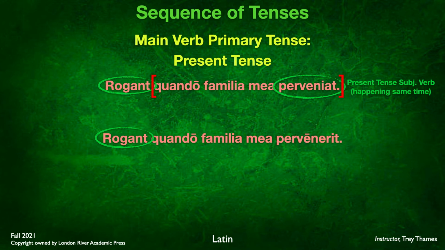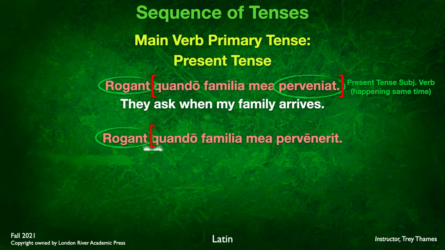We've got that vowel shift, that IA, and it's in the present tense because it's happening at the same time as the main verb. Now, the main verb is in the present tense. It's a primary, so only two choices. It either has to be present or perfect. But since the action is happening at the same time, then we're going to use the present tense. We end up with the translation, they ask, rogant, they ask quando, when. They ask when my family arrives, familia mea parveniat. Now notice we're translating the present tense subjunctive here as an indicative present tense. It's happening at the same time.